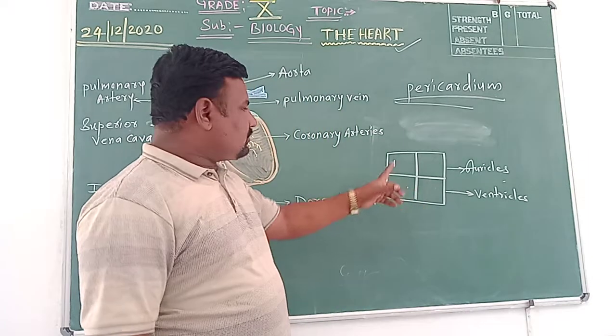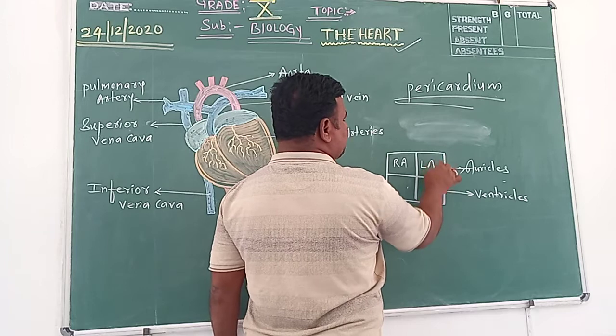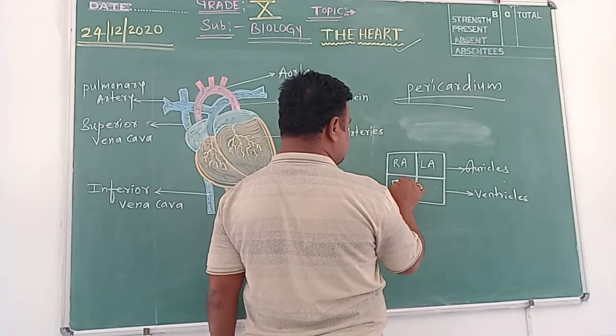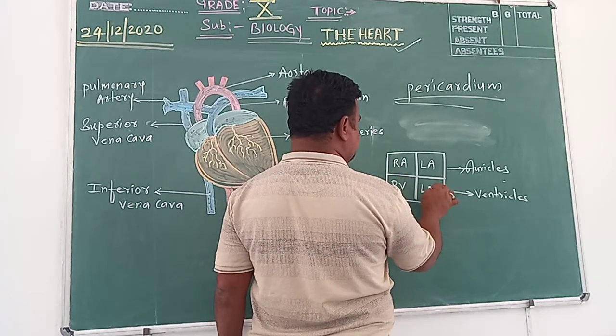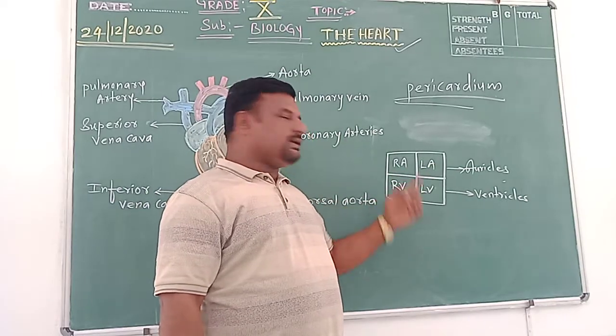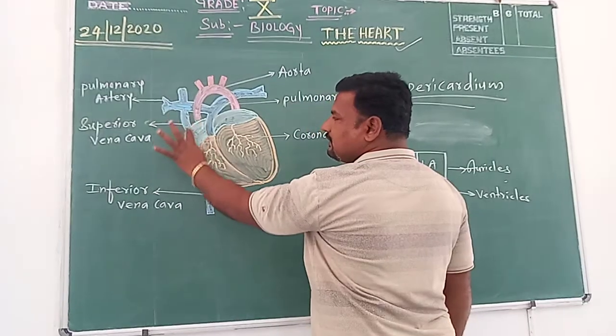Among the auricles, this is the right auricle, this is the left auricle, this is the right ventricle, and this is the left ventricle. So there are 2 auricles and 2 ventricles. Now here, this is the right auricle, the first chamber.